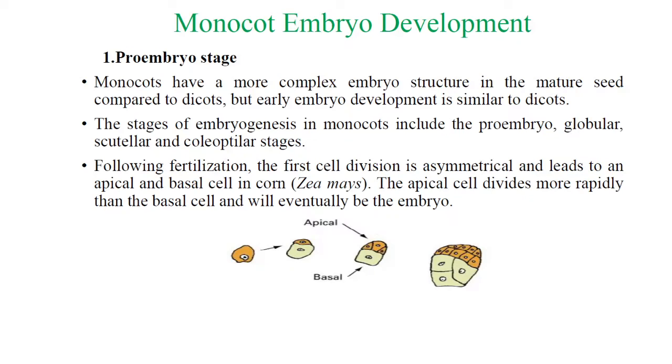There is the formation of the upper cell and the lower cell, or the apical cell and the basal cell. The apical cell divides more rapidly than the basal cell, which will eventually form the embryo. This is the pro-embryo stage, in which the apical cell and the basal cell are formed.